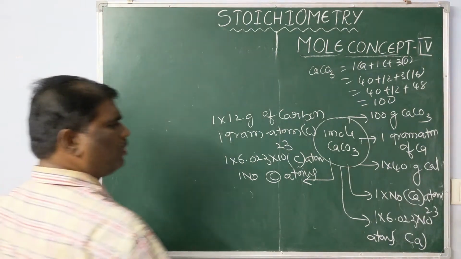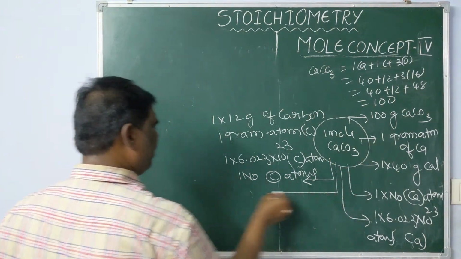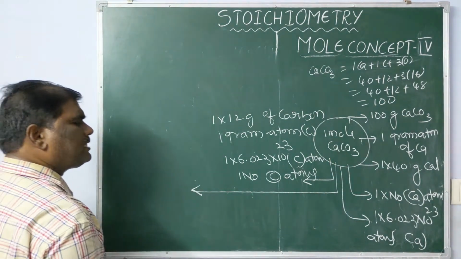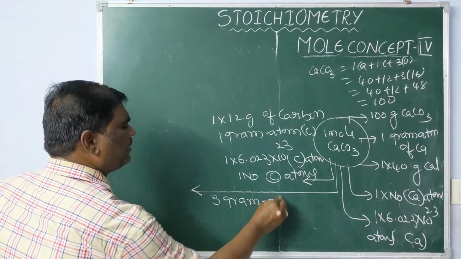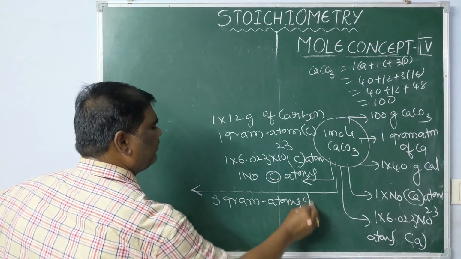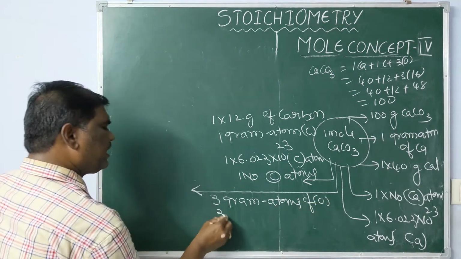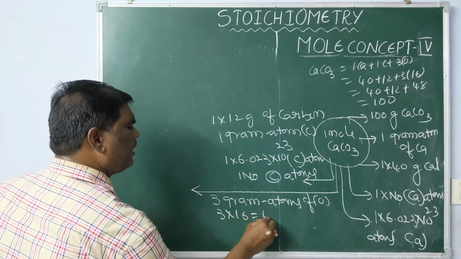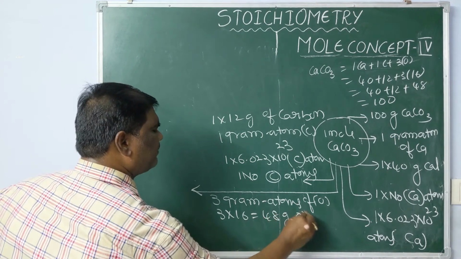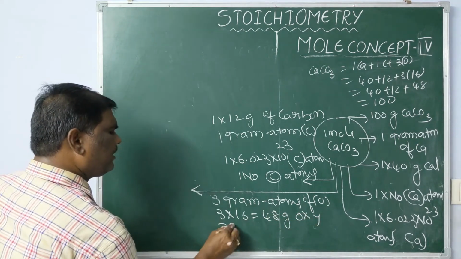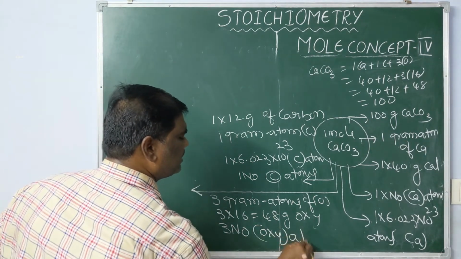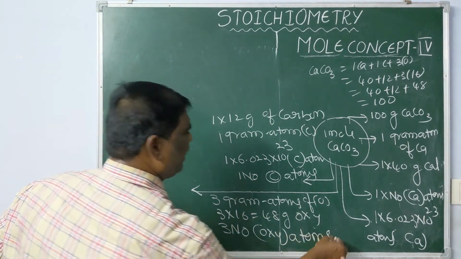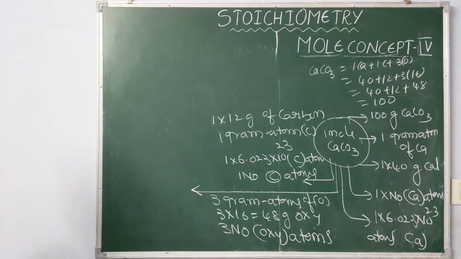Similarly, there is one more possibility: to define oxygen. What about oxygen? 3 gram atoms of oxygen are there. This is equal to 3 into 16, means 48 grams of oxygen. Next, this contains 3 into Avogadro number of oxygen atoms. Thus, in depth, we explain the mole concept of compound like that.